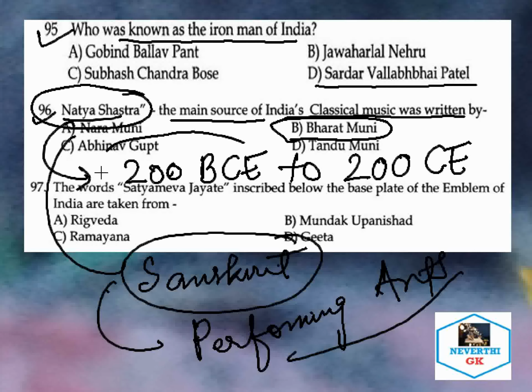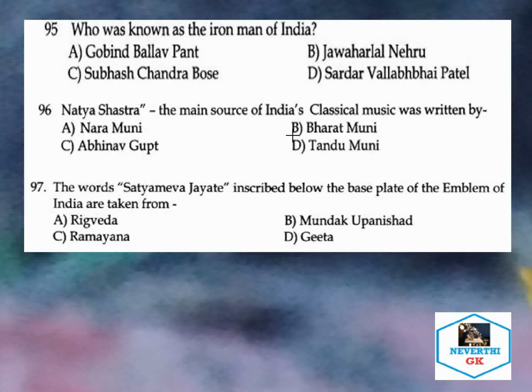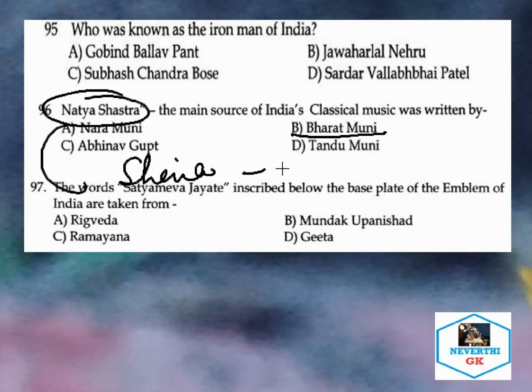As far as the compilation of this text is concerned, it is believed to be completed between 200 BCE and 200 CE. And this was written by whom? It was written by Bharat Muni. That we need to remember. And in this Hindu religious text, Lord Shiva is considered the Lord of Dance.